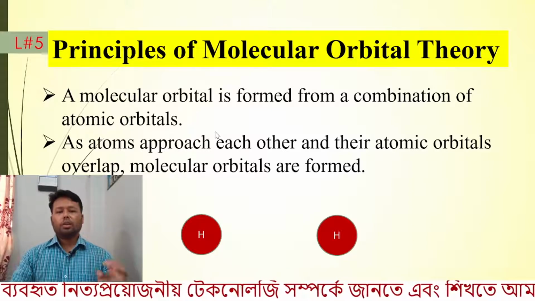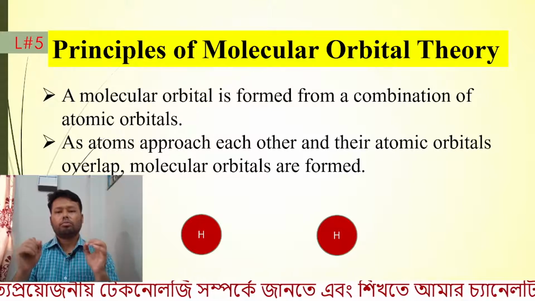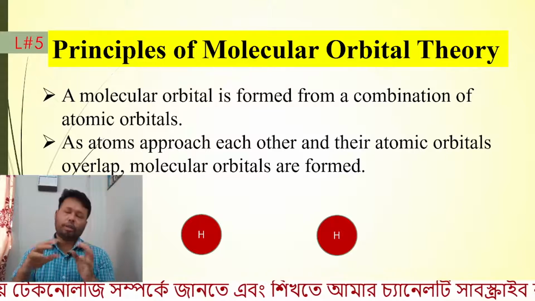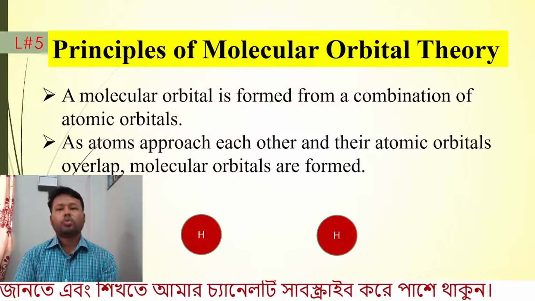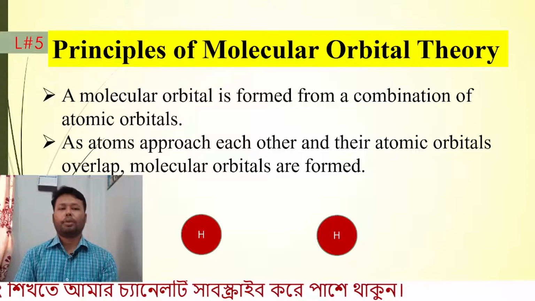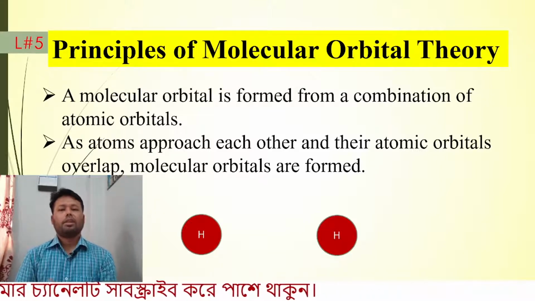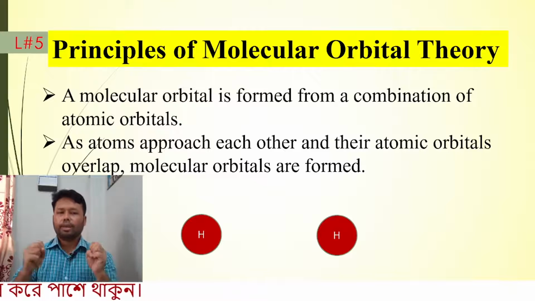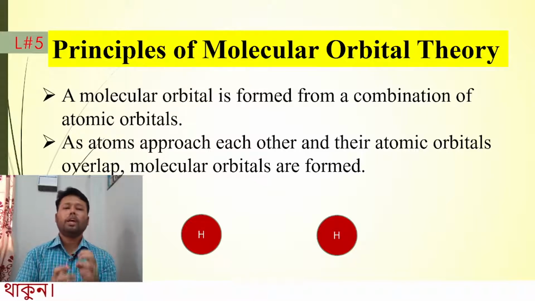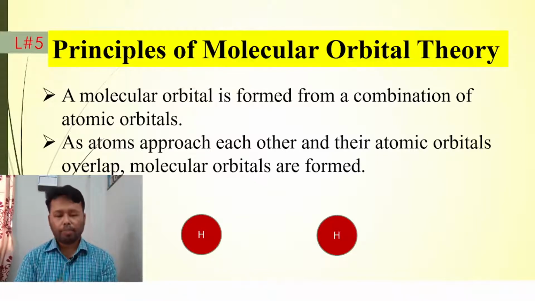That means when there is more than one atom, maybe 2, 3 or 4, any molecular orbital is formed from a combination of atomic orbitals. If we have several atoms, the atomic orbitals will be combined to give the molecular orbitals.